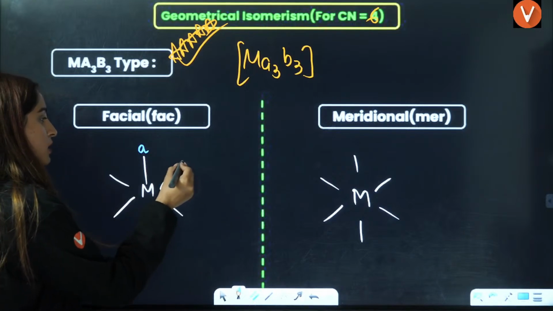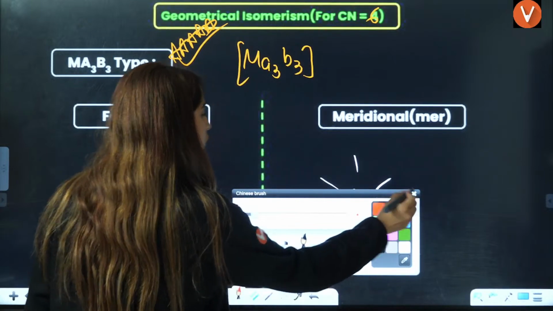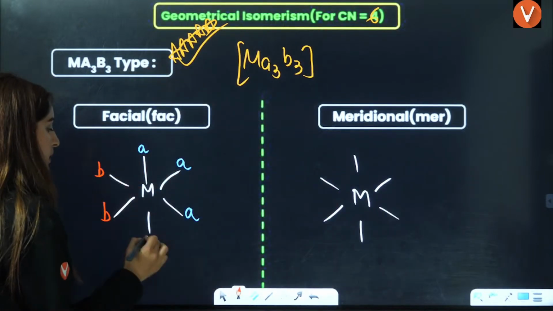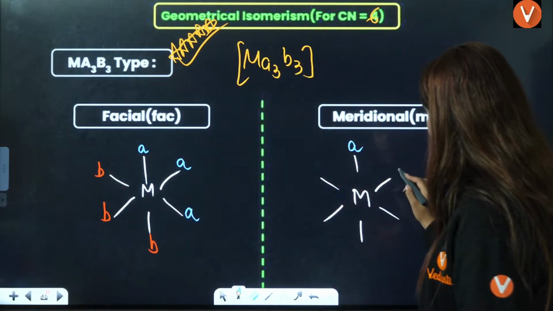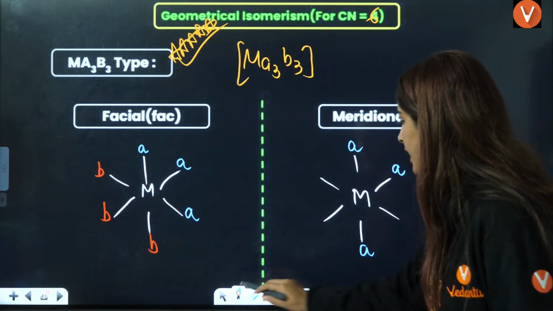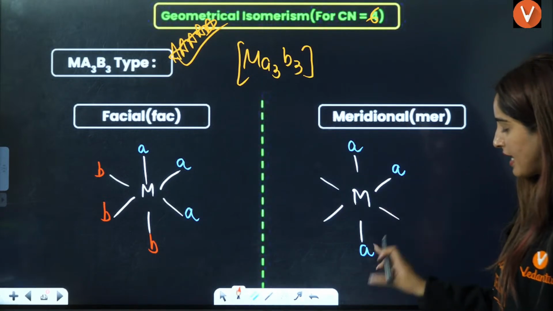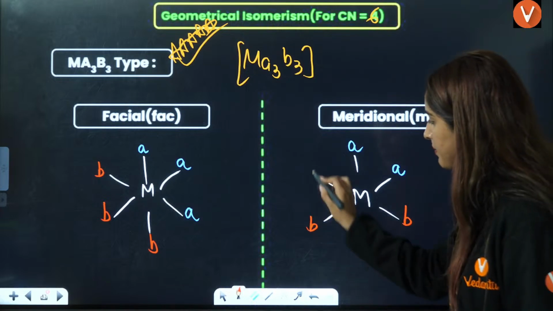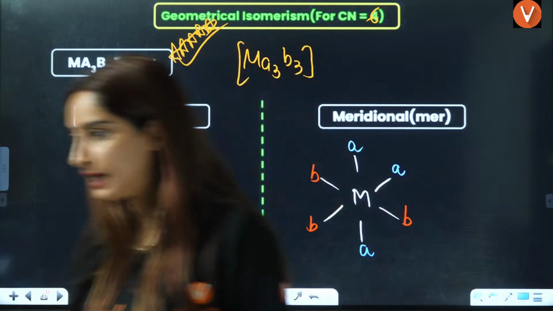So this is 1, this is 2, they will be next to each other. In 2D, you will write it like this, A, A, A next to each other. Meridional is A, and this is A, just skip one line here and make A here. Then the rest of them are B, B, B. This is how you will write facial and meridional in 2D.